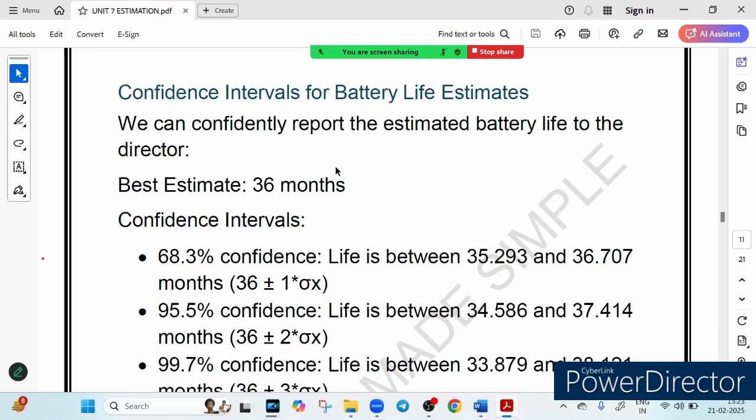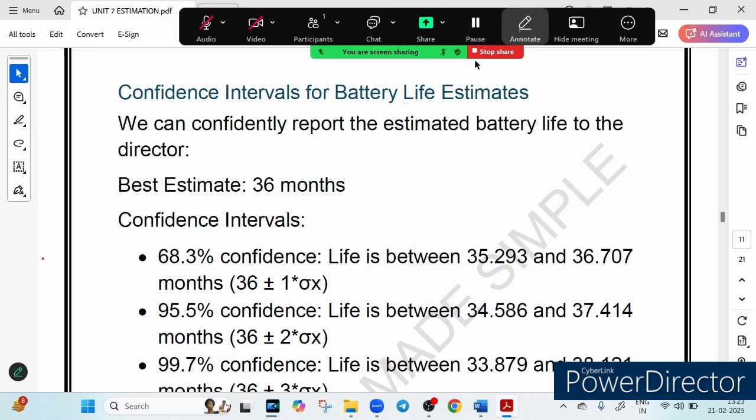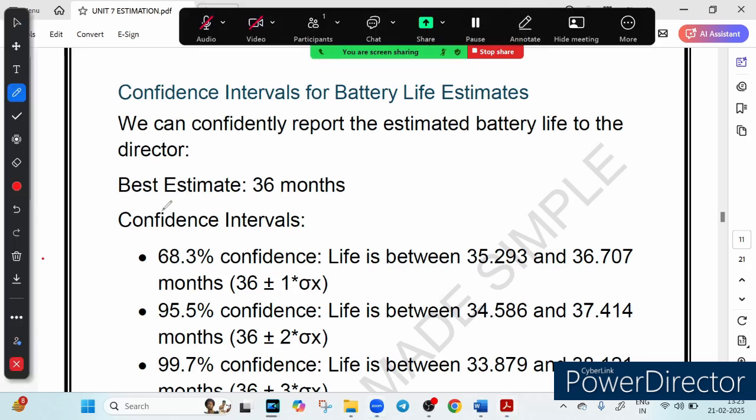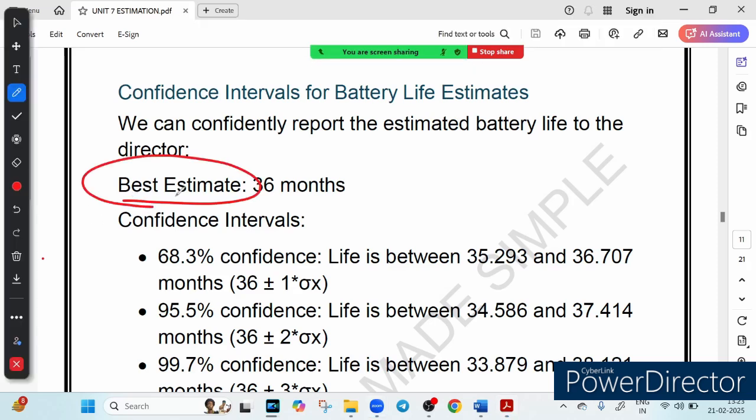So the first thing we have to understand is that this is called a best estimate, but it is not perfect. Why? Let's discuss. Imagine you are the director of a battery company. You want to know the average life of your car battery, right? But testing all the batteries is impossible.